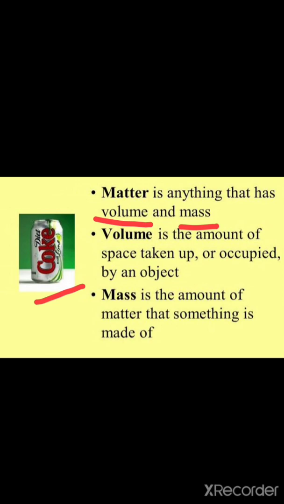And mass is the amount of matter that something is made of. The outer structure of the can is made of metal, right? So volume is the amount of space taken up or occupied by an object, and mass is the amount of matter that something is made of. Okay students? Fine.